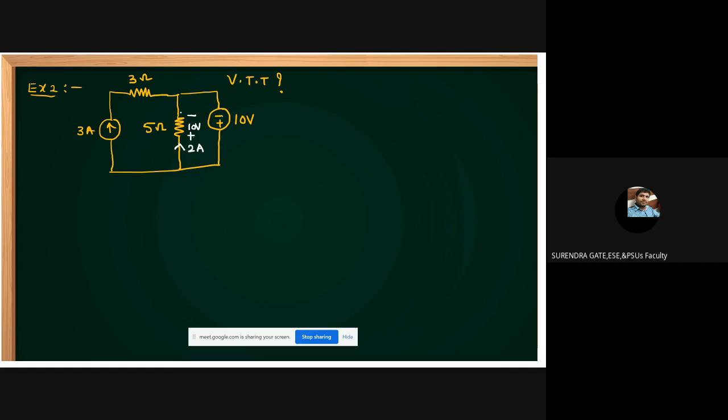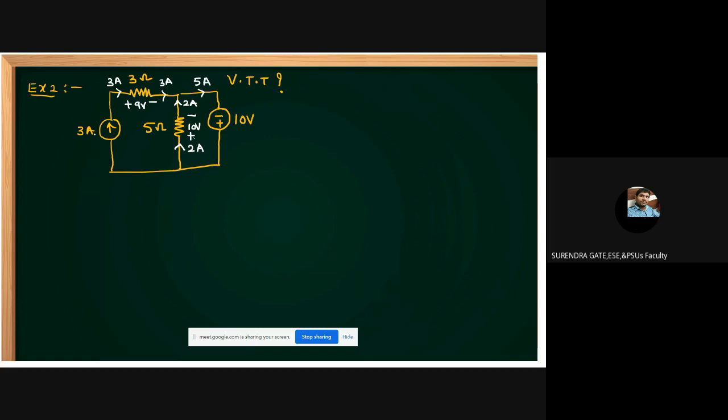But what is the current? Current enters at the positive terminal, because positive current enters at positive. This is 2 amperes. How much current is given? 3 amperes. If it is 3 amperes, this is how much? 9 volts. Now this is 3 amperes, and this is how much? It is 2 amperes. Now what is this current? 5 amperes. Okay. Now what is this voltage then?